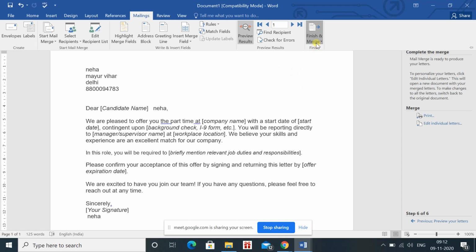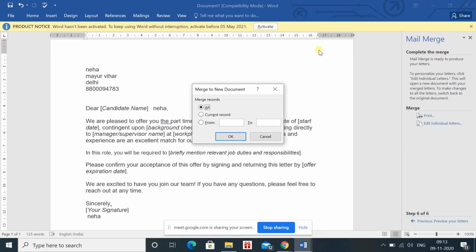I will go to Finish and Merge and click on Edit Individual Documents. If you want to merge all the documents into a new document, you can see Merge to New Document, All. So if I'm merging all the letters and forming a new document, a new document will be created and all the letters will be combined.